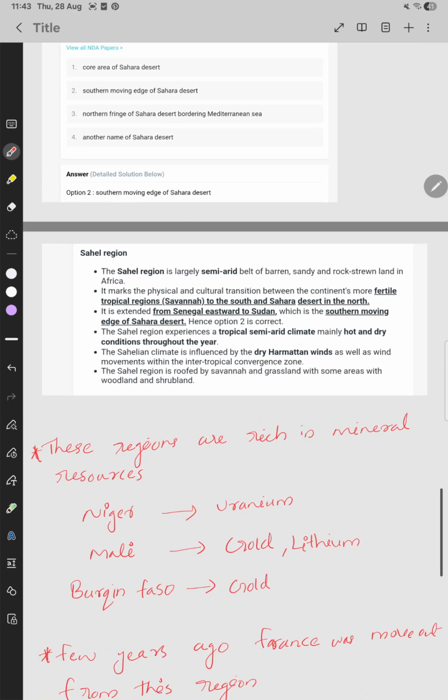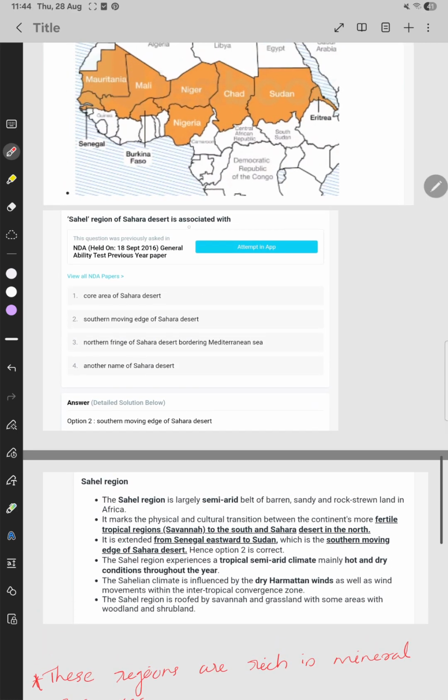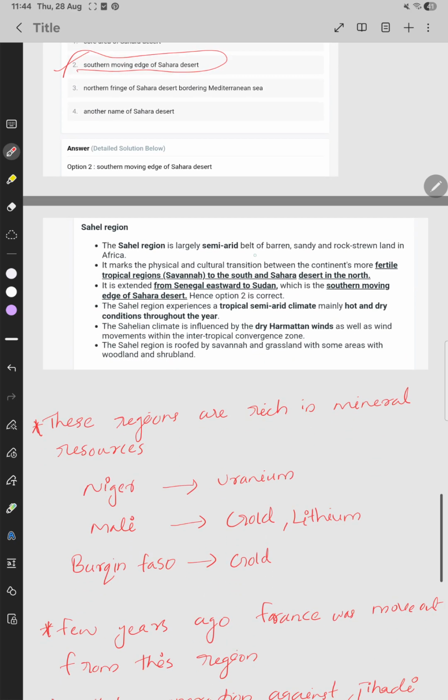The next question: the Sahel region is associated with the southern moving edge of the Sahara Desert. The Sahel region is a largely semi-arid belt of barren, sandy and rock-strewn land in Africa. It marks the physical and cultural transition between the continent's more fertile tropical regions to the south and the Sahara Desert in the north. It extends from Senegal eastward to Sudan, which is the southern moving edge of the Sahara Desert.